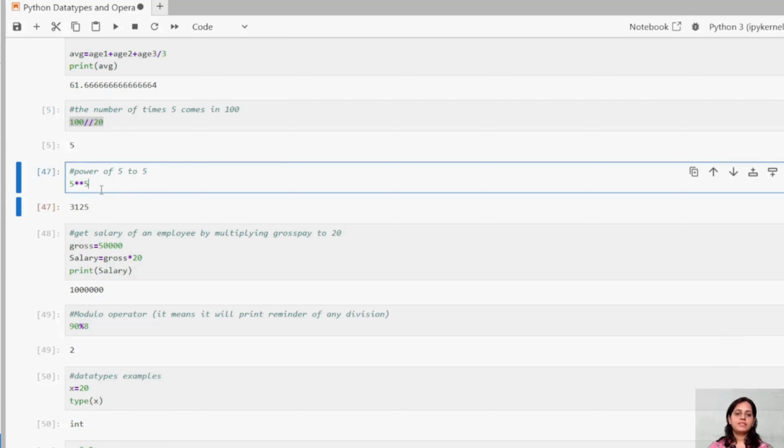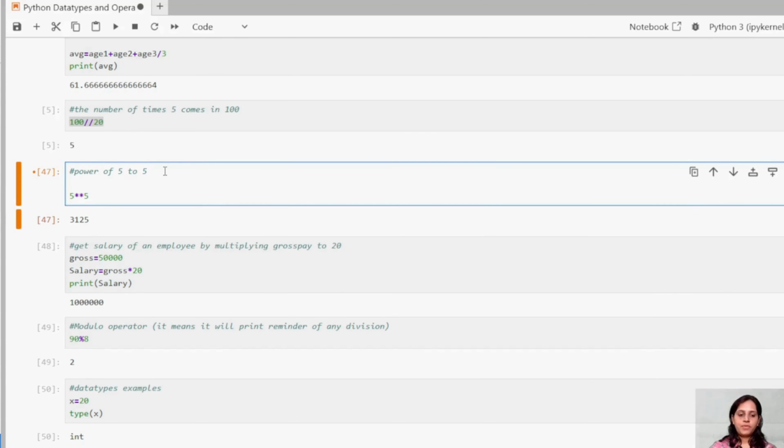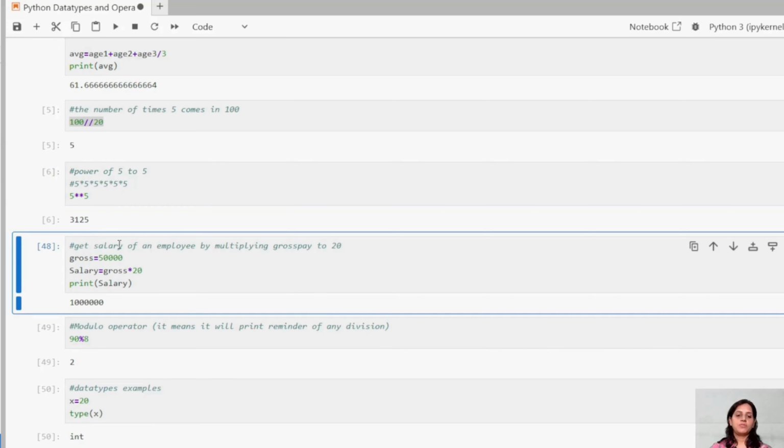Next we will come here, guys. We will understand what is the power. This is the power operator. Exponential we are talking about. That exponential operator is this one. This is how I represent it. So you can see I'm trying to get the exponential of 5, the fifth power. Exponential here is nothing but power of 5. So you need to multiply 5 times, you need to multiply 5 five times, right? Let me just type it. Okay, so that is what I'm giving out. 3125 we got as the output, right? Now let us go ahead to the next example.